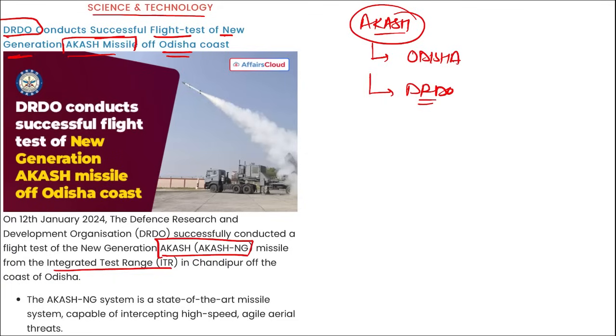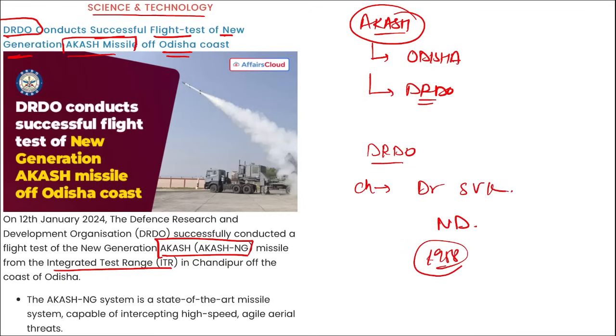If we talk about the Akash weapon system, this was indigenously developed by DRDO. It has been in service for over 10 years, with multiple advanced versions of the missiles under development by the Akash team, and it has been inducted and is operational with the Indian Air Force and Indian Army. If we talk about DRDO, who is the chairman of DRDO? Dr. S.V. Kamath, headquarter New Delhi, and it was established in 1958.